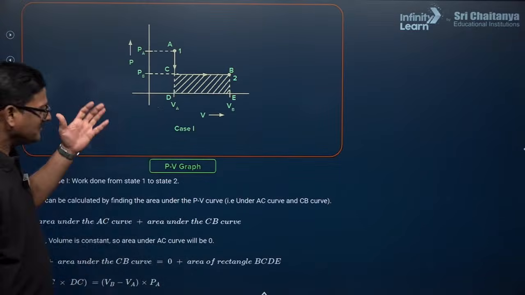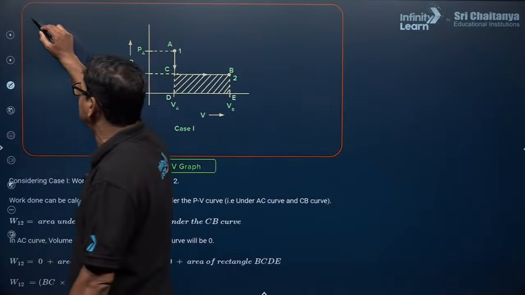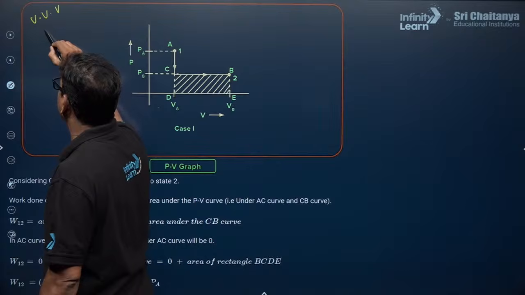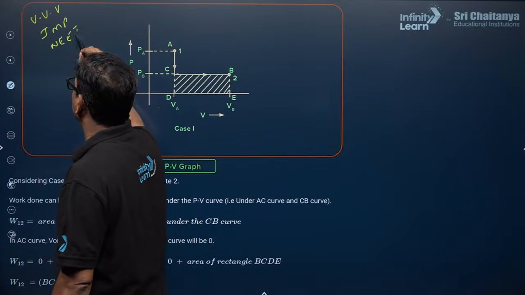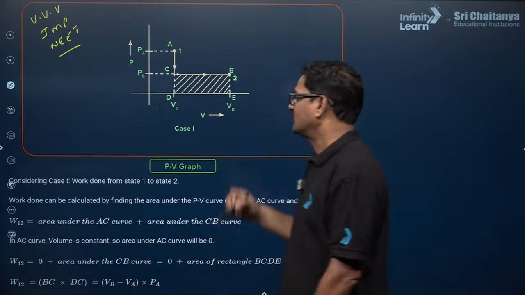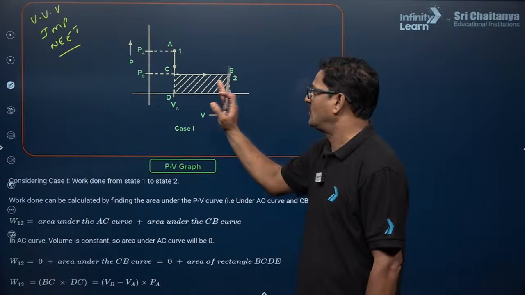Moving ahead, if this kind of questions are there, very important for NEET examination. Students, the question is given based on a graph. This is a PV graph, pressure versus volume.